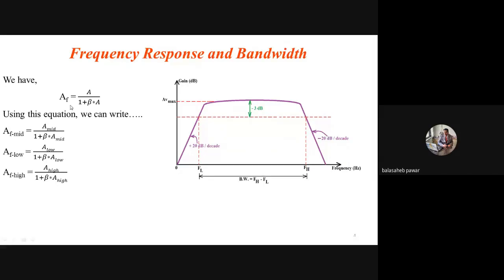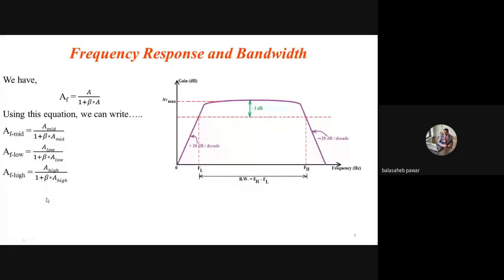See this formula: AF equals A divided by 1 plus beta A. Yesterday we already derived it. So by using the same formula, we just have to write the equations related to the low frequency side, the mid-band frequency range and the high frequency side. In formula we can write like this, so you have to remember this one.